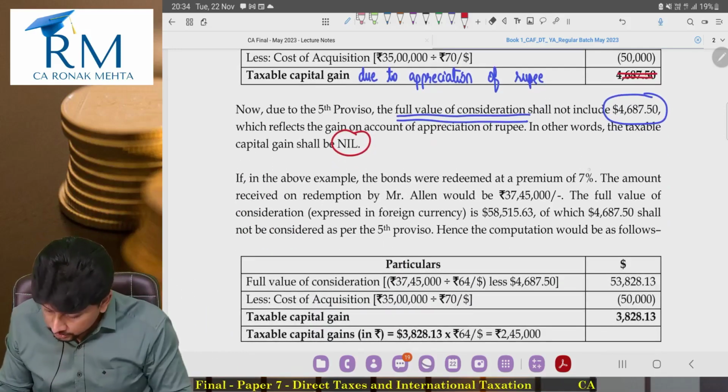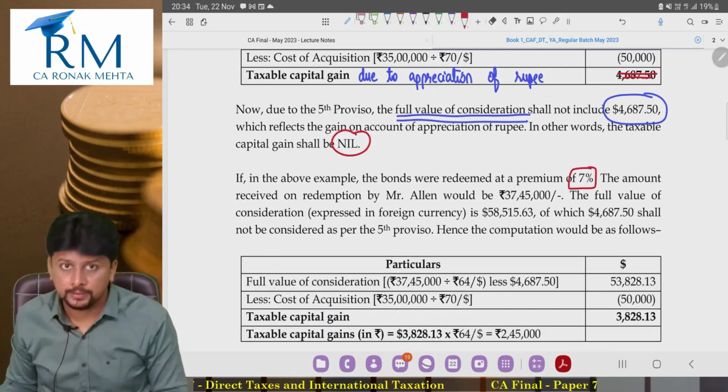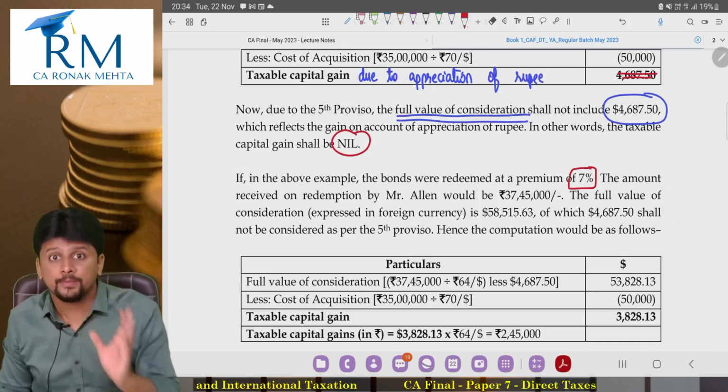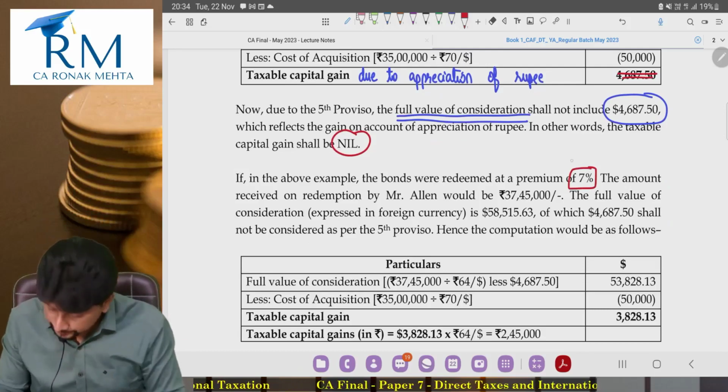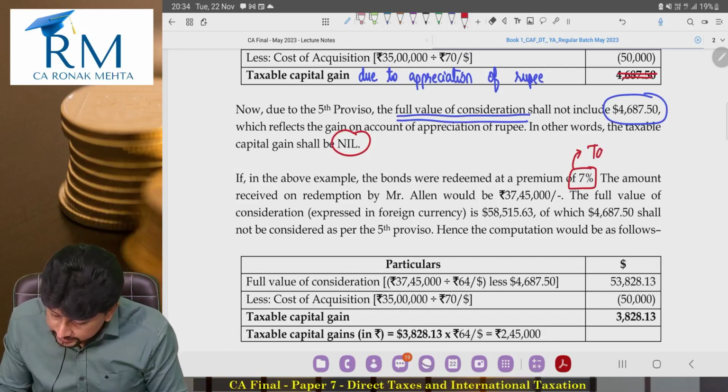Suppose the bonds were redeemed at a premium of 7%. Up 7% is a premium, the company has paid 7% extra. So obviously this should be taxable, no?